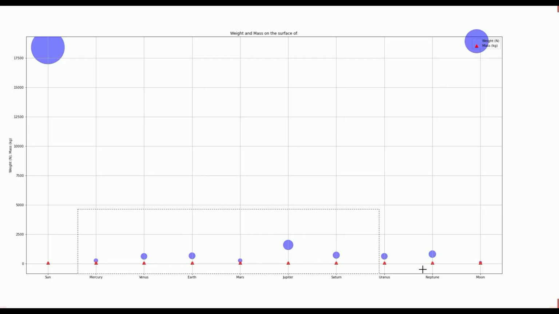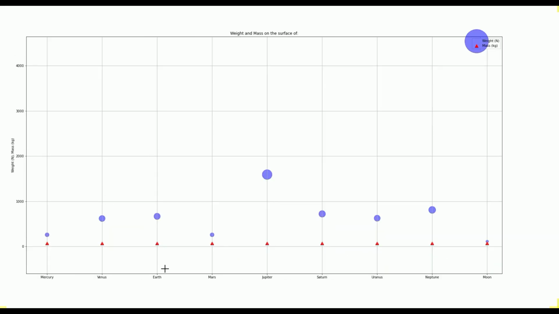So my next question to you guys is, in comparison to earth, where and all will we weigh the same? My question again, we are on the surface of the earth, you can see the circle. Where will our weight be almost the same?